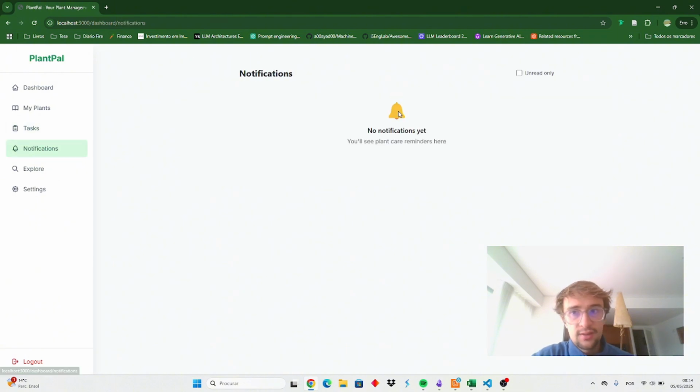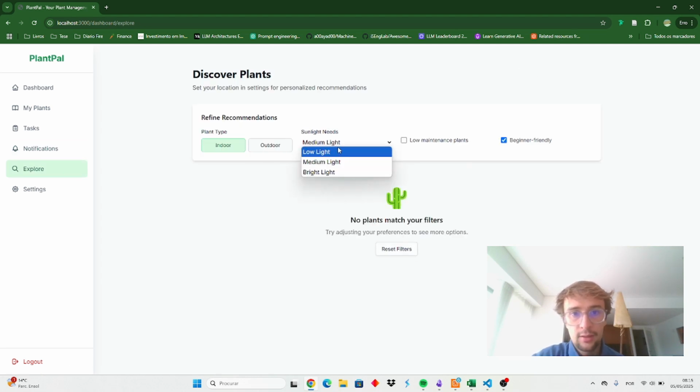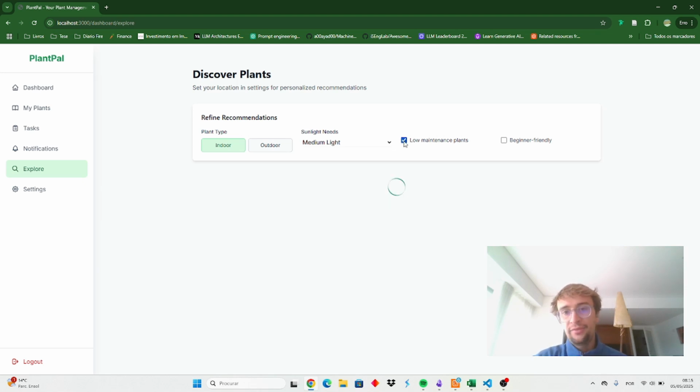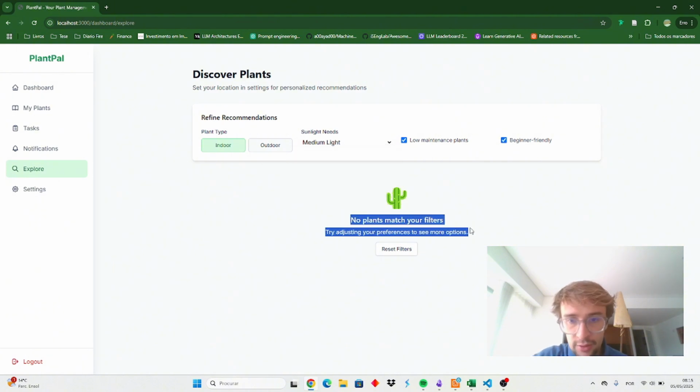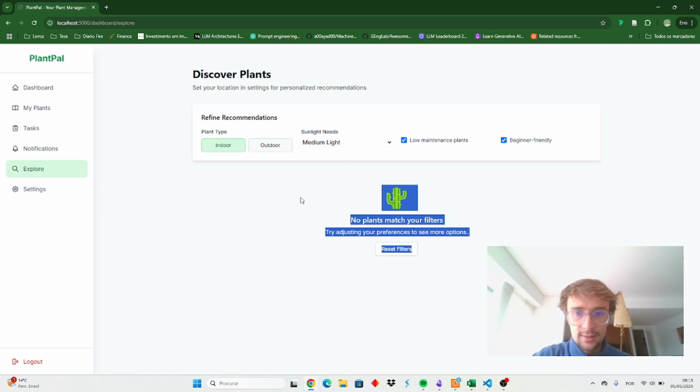Then the notifications, and this pretty much will be the notifications that you have. The explore page, and for this page the API is also not working. Pretty much what I want to do here is add some filters, and based on my location, this will suggest plants to me. So, as I've mentioned previously, I live in the north of Portugal, so this should give me suggestions based on the typical weather here. But this is a more advanced feature.